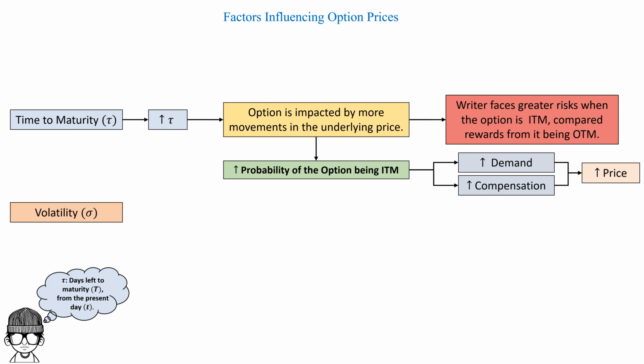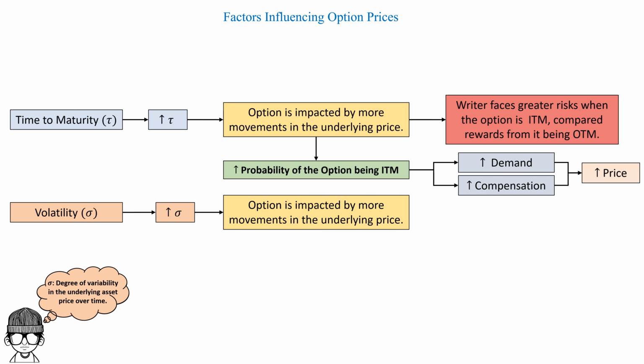Now, let's look at the volatility of the underlying price. The volatility is essentially the degree of variability in the underlying asset price over time. If the volatility increases, the option is impacted by more movements in the underlying price, similar to the instance we discussed about the time to maturity. Therefore, the probability of the option being in the money increases, and hence the price of the option will be greater. So we saw how an increase in time to maturity and volatility increase the price of the option.